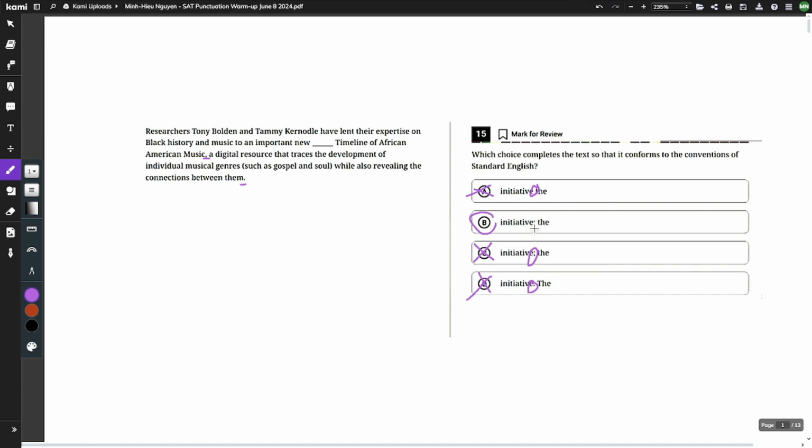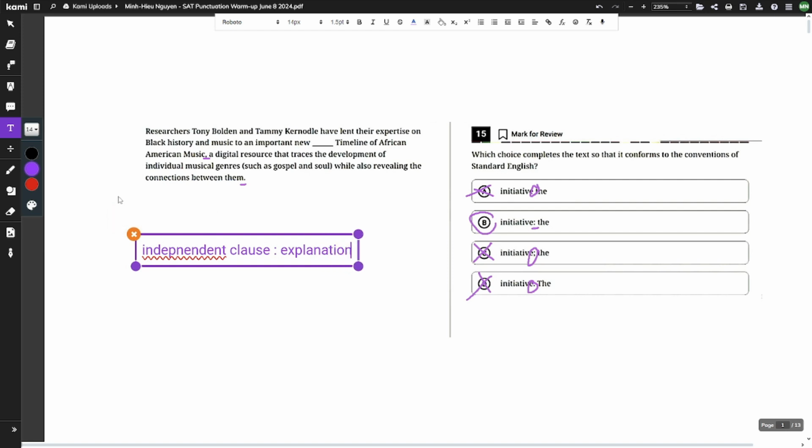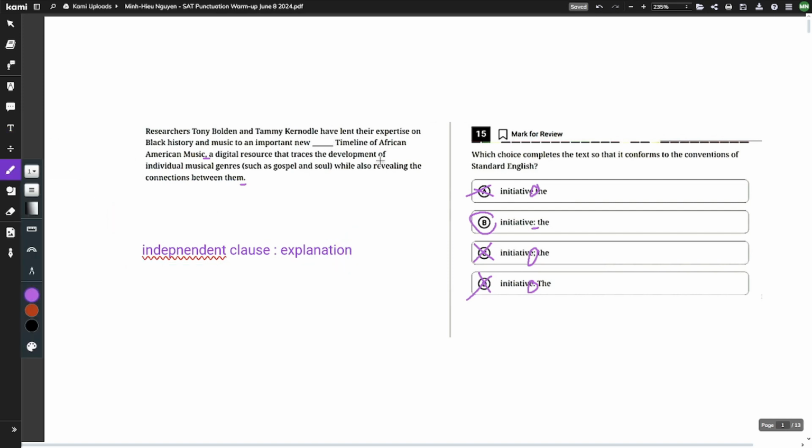But let's check it. It says the correct answer should have a colon as the punctuation. And if you remember, the rule for colons is an independent clause followed by an explanation. So let's check real quick. This would be where your colon would go. Right there, colon. And let's check.